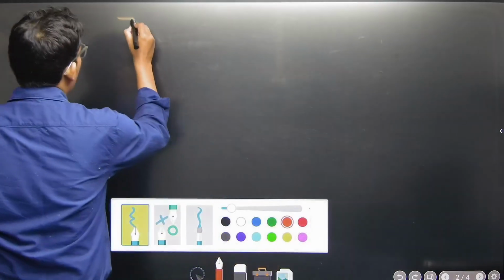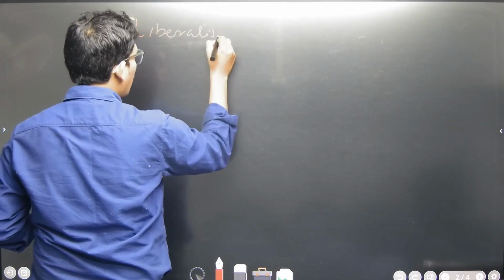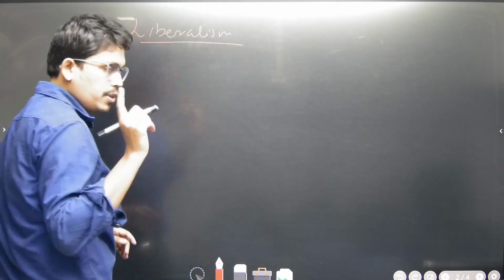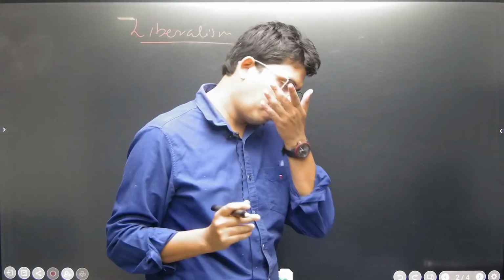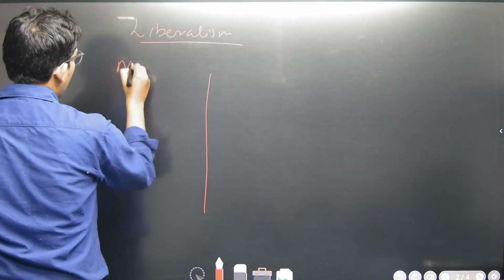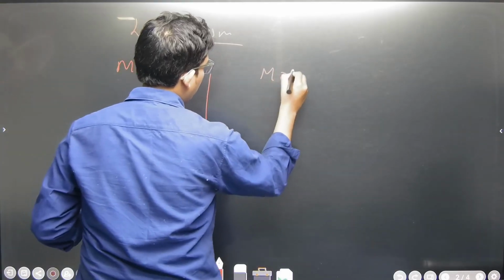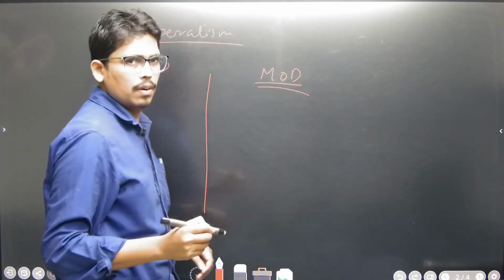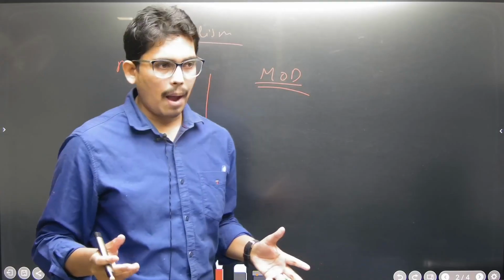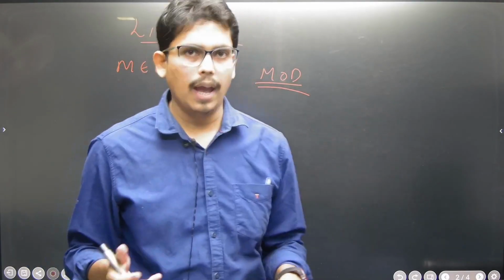If you know about liberalism, I will come to communism, but we should know about liberalism first. This is medieval, and this is modern. Liberalism means liberty, having the freedom, and from liberalism communism came. I will tell how it has been actually created.